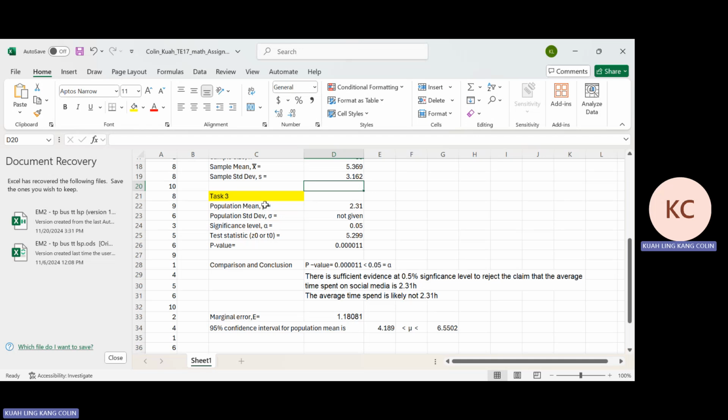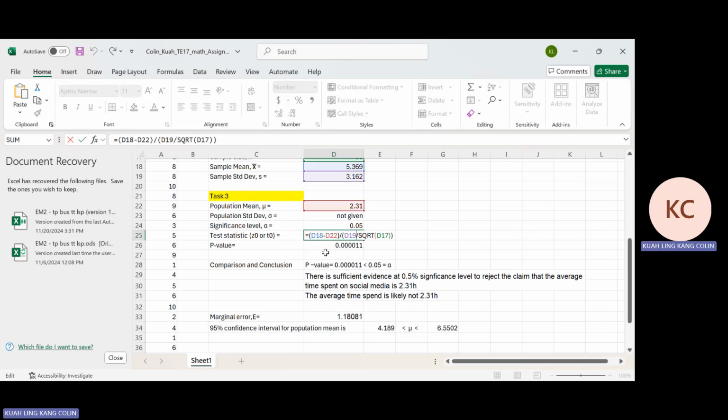For the population mean, it will be 2.31 hours. And for the population standard deviation, it's not given as I couldn't find it from the internet. The significance level will be 0.05. The t-test test statistic formula will be the sample mean minus the population mean divided by the standard error of the sample mean, which is the sample standard deviation divided by the square root of the sample size.